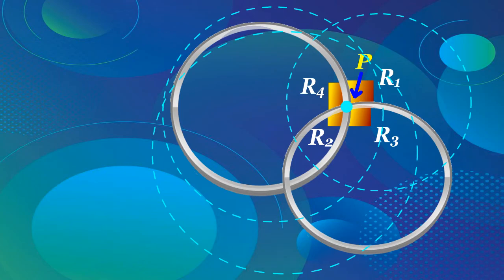Then, R1 is also inside these K circles, and R2 is inside these circles, and also inside C1 and C2. Hence, R2 is contained inside K plus 2 circles. As for the regions R3 and R4, each one of them is contained inside exactly K plus 1 circles.